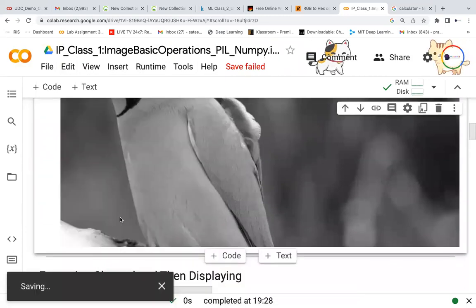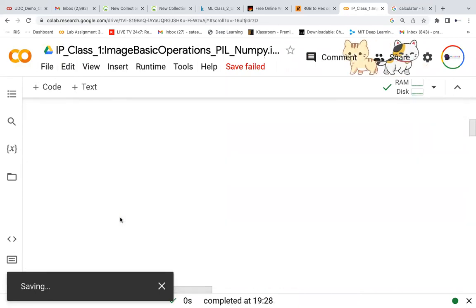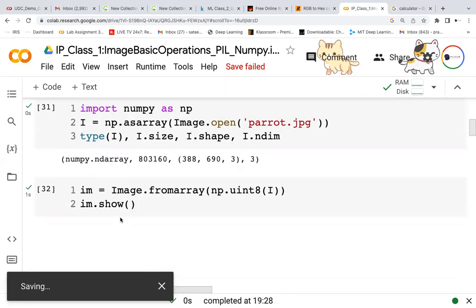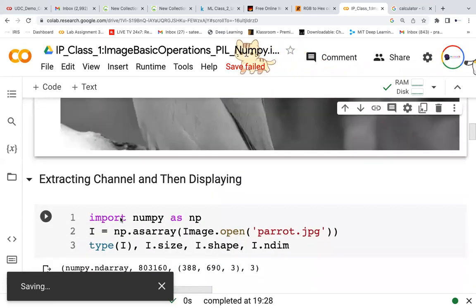We'll discuss further things in the next class. Any doubts? Then we'll end the session here. Next we will be discussing a few more things. In the next few sessions we will be discussing PIL and more.